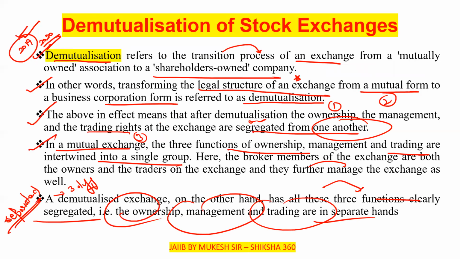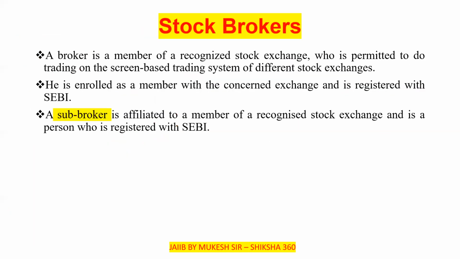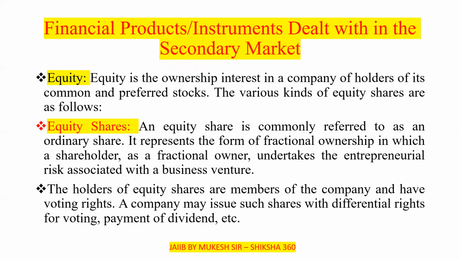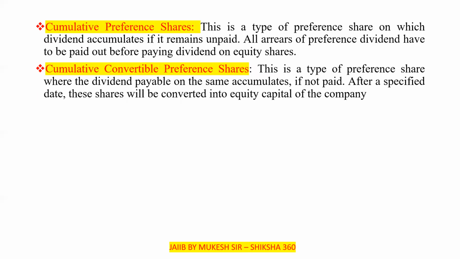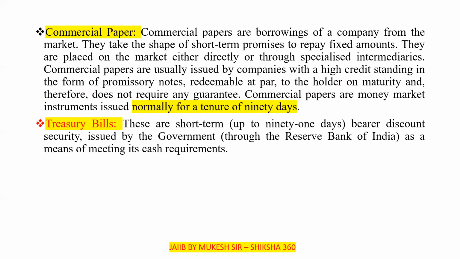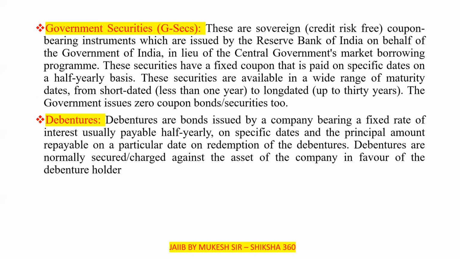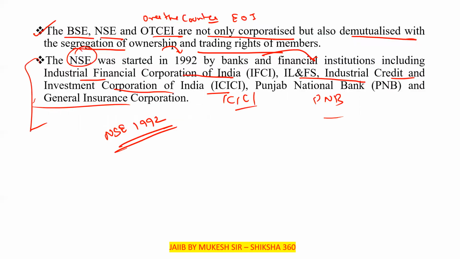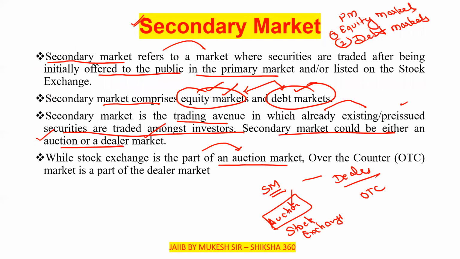This is the basic information. In the next session, we will discuss the stock brokers, and definitely from these points, that is financial products or instruments dealt within the secondary market, you will also get one question which we have to cover in the next session. Most probably the question will be asked: what are the various types of bonds? Coupon bond, zero coupon bond, convertible bond. These are most important points from the examination point of view.